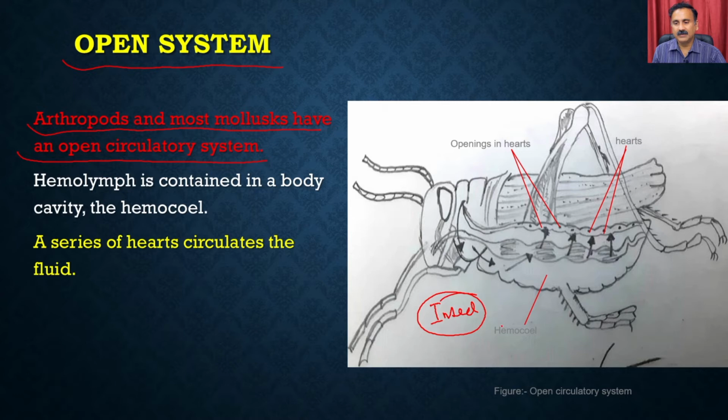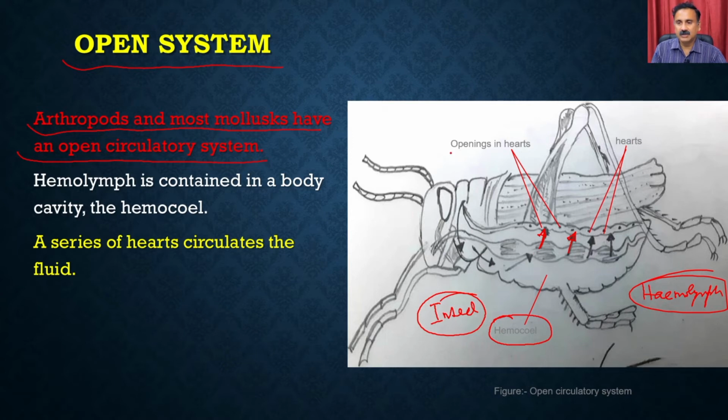In the insect, what you see here is a body cavity which is called the hemocoel, and the liquid present in this is called the hemolymph. It also has a heart. What you see here is the pumping system, which is not the real heart we are going to discuss, but these are muscular chambers which have the ability to pump the liquid. Once the liquid comes out from the heart, it falls into this cavity called the hemocoel, and then from the hemocoel the liquid enters into the heart again.